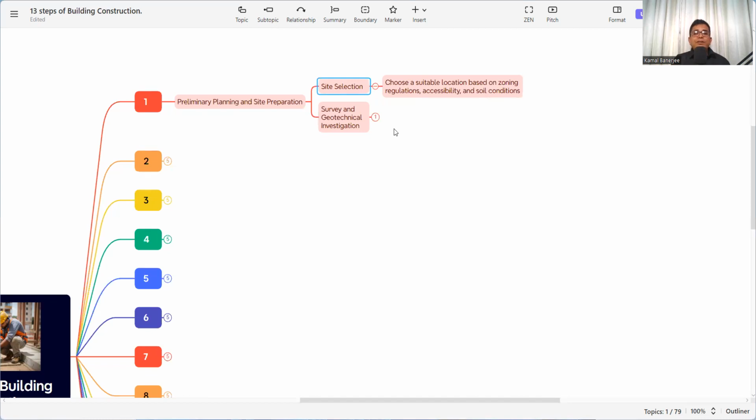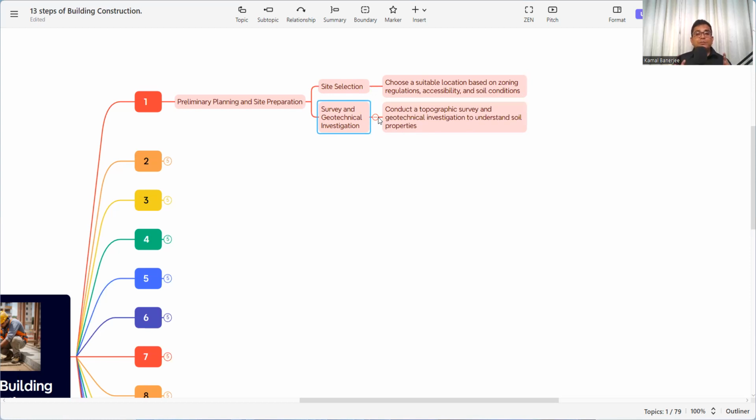Then survey and geotechnical investigation. Why? We conduct a topographic survey and geotechnical investigation to understand soil properties. Soil properties are very essential and must be understood very carefully and precisely. Why? All the building load will transfer to the soil, and the soil will take the load. If the soil load bearing capacity is not sufficient for whatever we are planning, then the site is not a good selection, or we cannot construct.